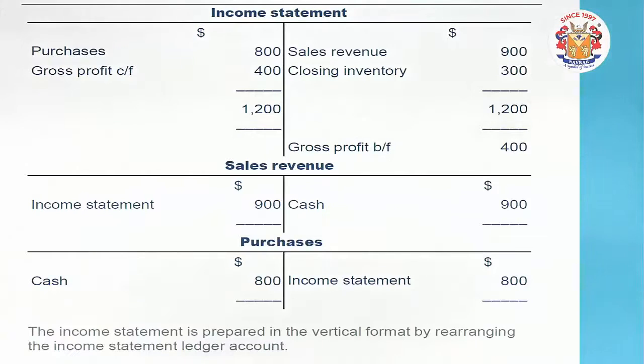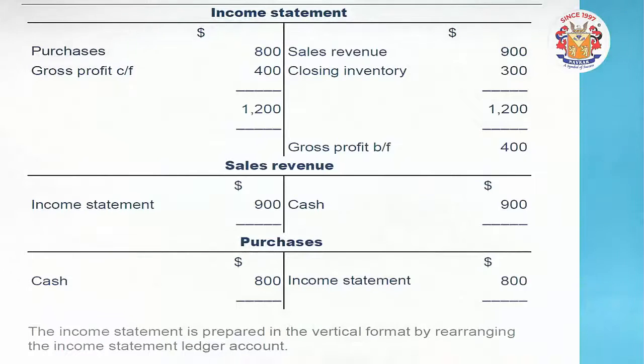So this 400 gross profit becomes part of a capital, will be added to that also. Friends, you can see the sales and purchase is already closed off and will be taken to the income statement. Now let's prepare the income statement. It was a ledger way.